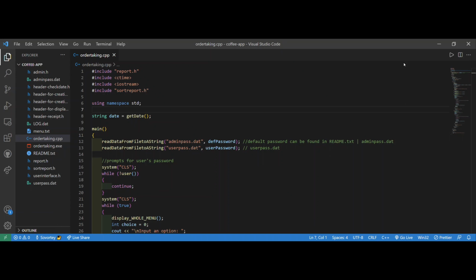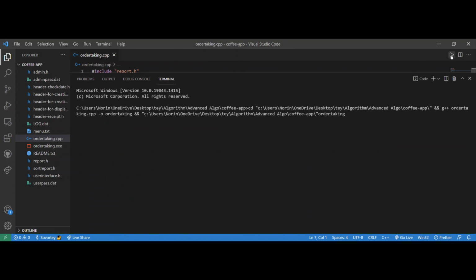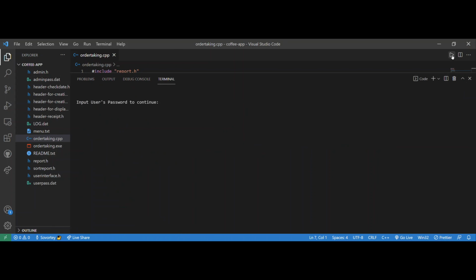So here is the demonstration for our coffee shop application. When we run the program, it is initiated by asking the user to input the password. I'll start by inputting an incorrect password first. I'll input an incorrect password 3 times and you'll see what will happen.